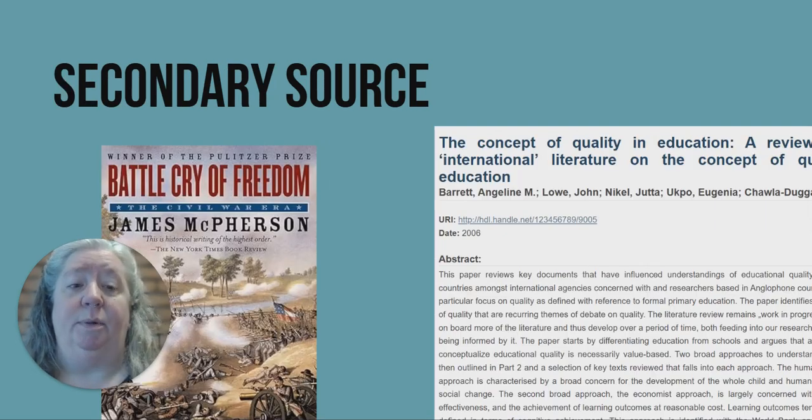And here are a couple of secondary sources. The book on the left is a very popular history of the Civil War that uses primary sources to analyze events of the war, while the paper on the right is a literature review. Literature reviews may use primary studies in their analysis of a topic, but they are considered secondary sources themselves.